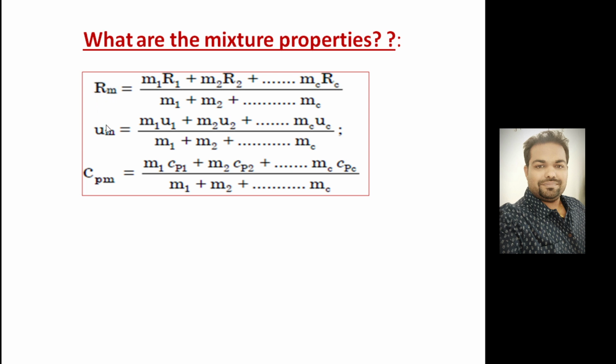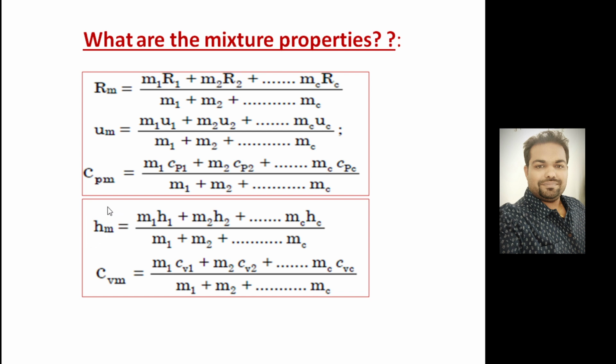Similarly, you can find the internal energy of the mixture by using the same analogy: m1 u1 plus m2 u2 plus dot dot dot divided by the total mass. Specific heat at constant pressure can also be calculated using a similar analogy: m1 Cp1 plus m2 Cp2 plus dot dot dot divided by the total mass. Like that you can calculate properties.